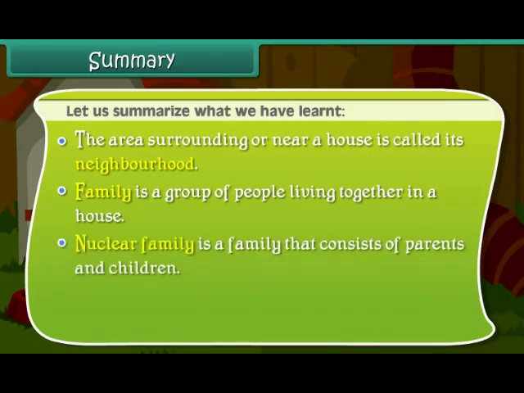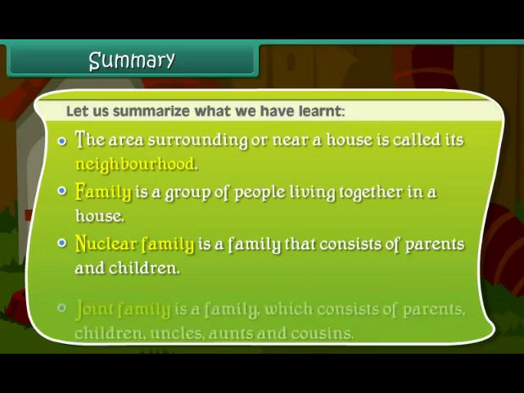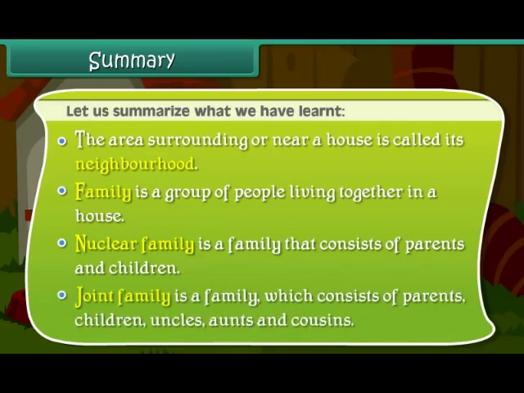Nuclear family is a family that consists of parents and children. Joint family is a family which consists of parents, children, uncles, aunts, and cousins.